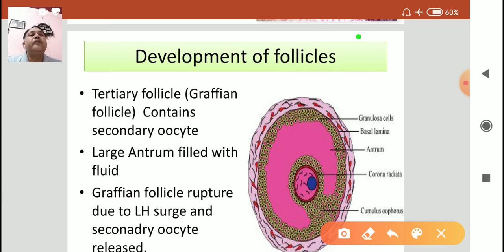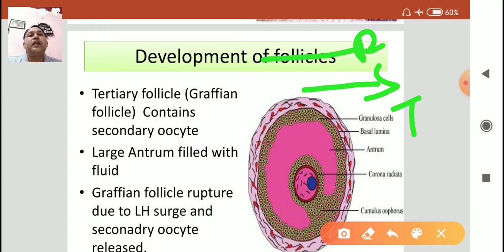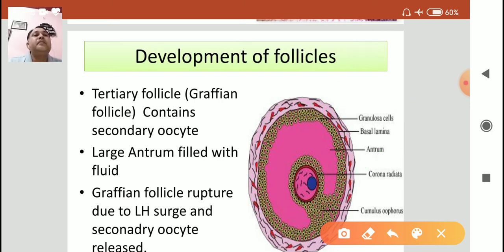So there is the primary follicle, then the secondary follicle, and now the tertiary follicle. The primary follicle has a layer of theca, the secondary follicle has theca externa and theca interna, and the tertiary follicle is characterized by these layers as well as the antrum, a cavity filled with fluid, and it contains the secondary oocyte.